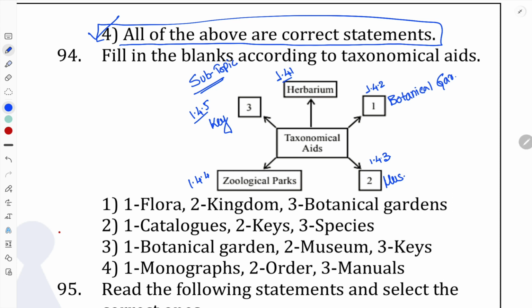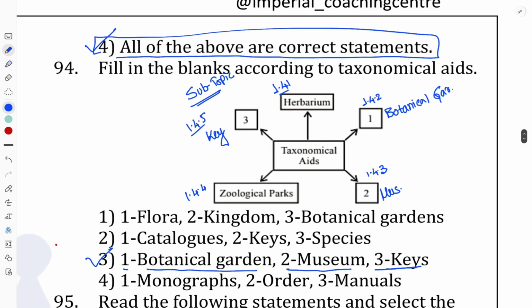So option number 3, where 1 stands for the botanical garden, second stands for the museum, and third stands for the key, is correct. Option number 3 is correct for question number 94. And for this question, the entire concept is given on pages 11, 12 and 13 of our NCERT book. So carefully study this section also.